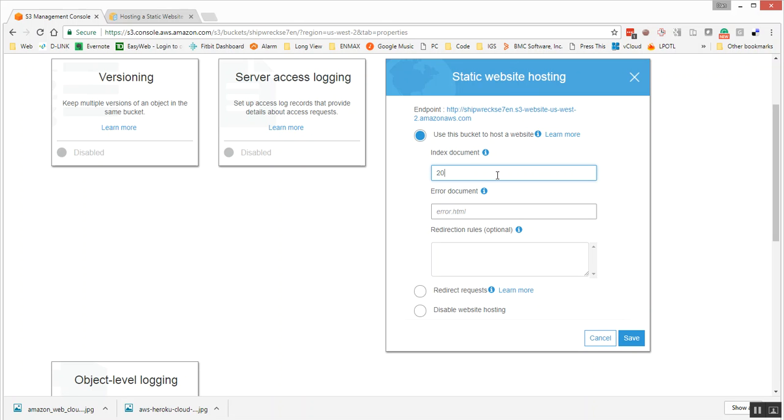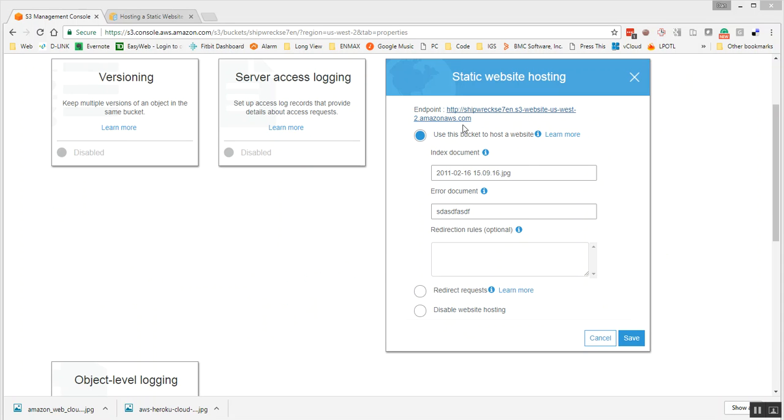I really wish I would have named these files something more user friendly. So we'll name this file, dot jpg, and then an error document. I don't really think we have to do anything here. And let's go save.